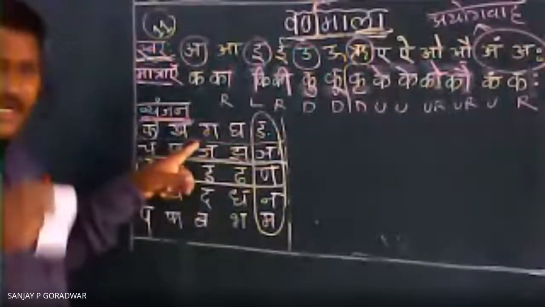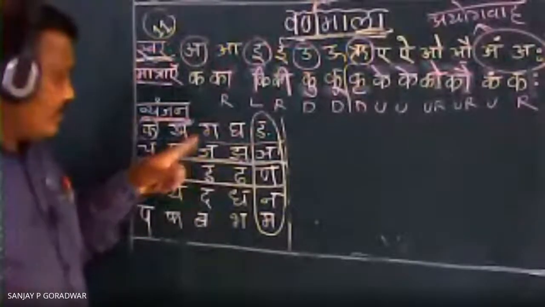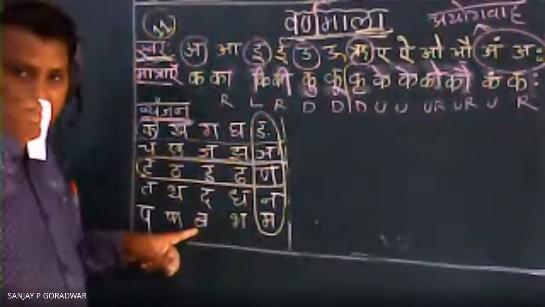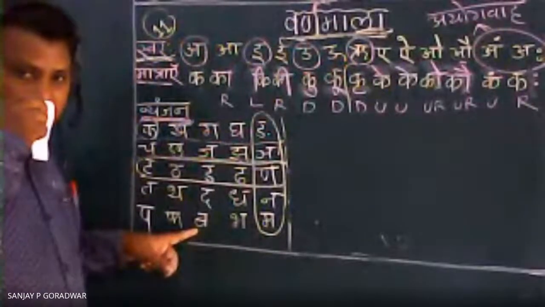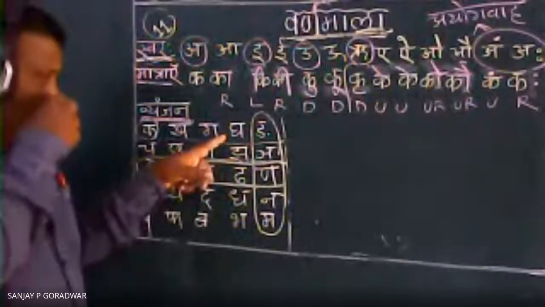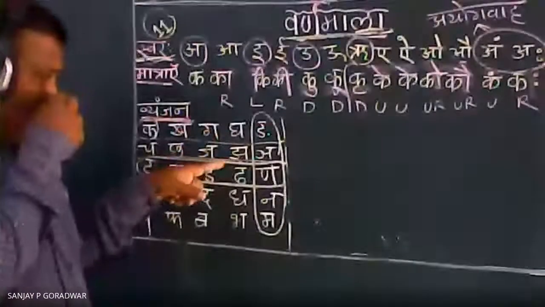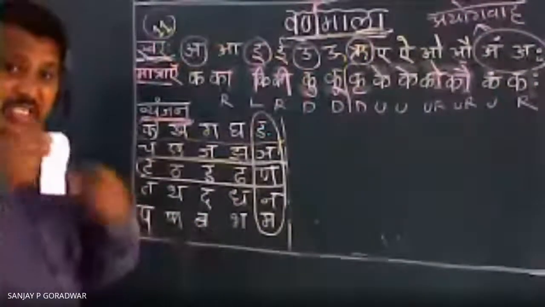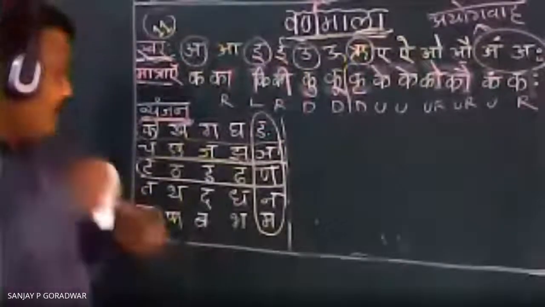Likewise this third line also. Now you can see g z d d b. See, g z d d b. There is no movement in the paper. But in the next line again pressure is there. Now you can see here g z d d b. See, it is checking.